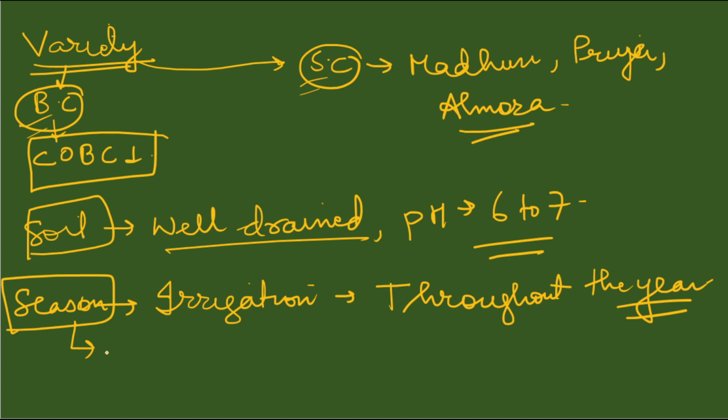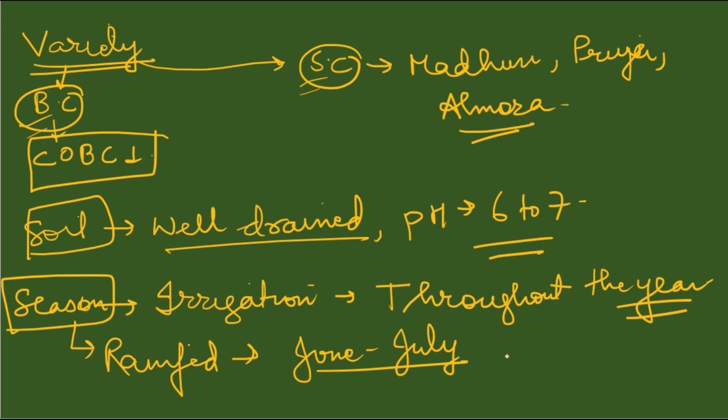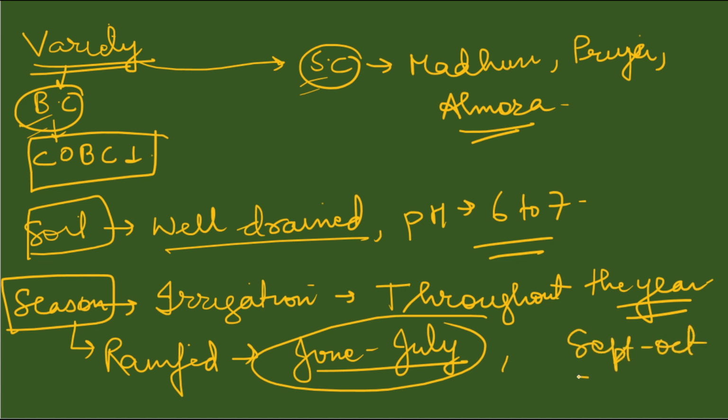And if we don't have irrigation and the conditions are rain fed, then still they can be grown. For Kharif season they can be sown around June to July, and for Rabi season they can be sown in September, October. So these are the two seasons in rain-fed condition, that is with rainfall. But when irrigation is present, it can be grown throughout the year.